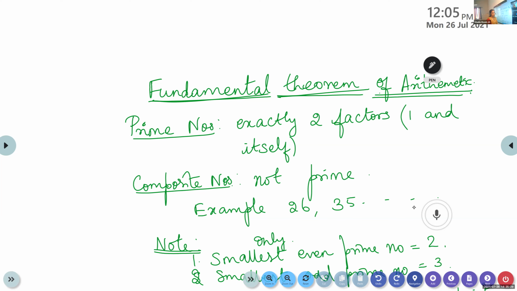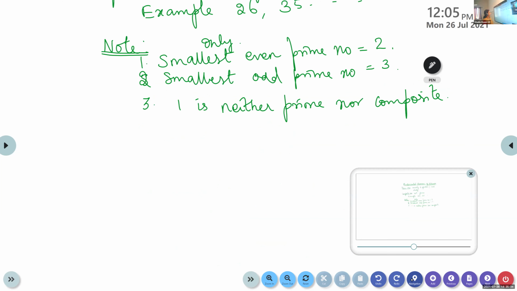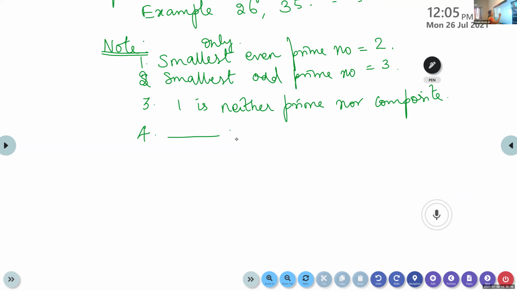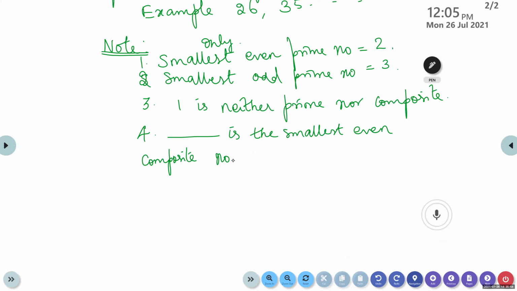Dash is the smallest even composite number. What is your answer, children? Composite number, not prime. 4 is the smallest even composite number.